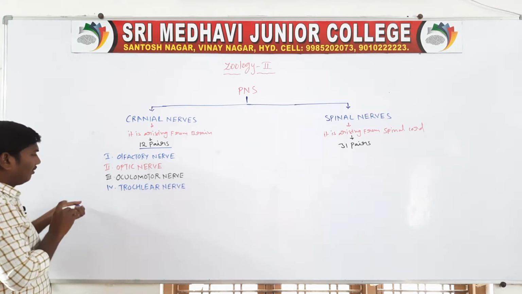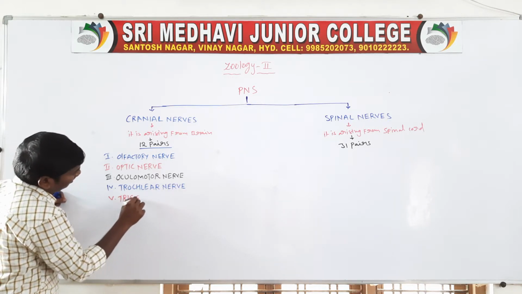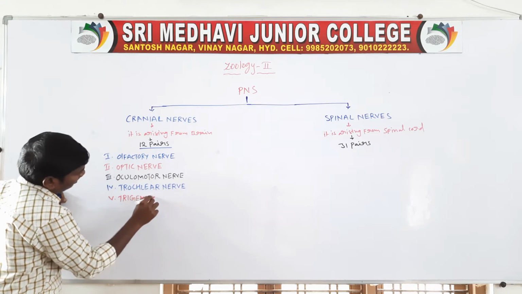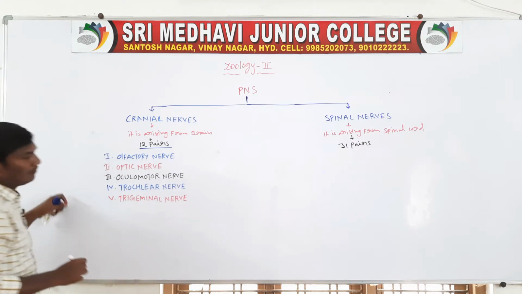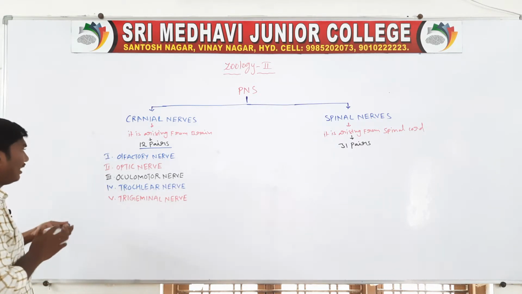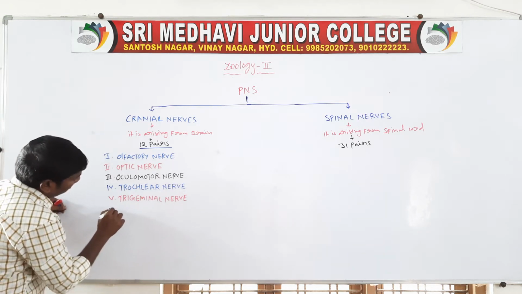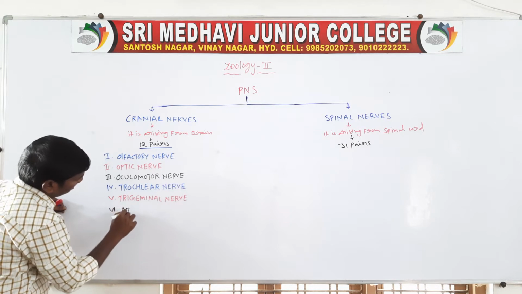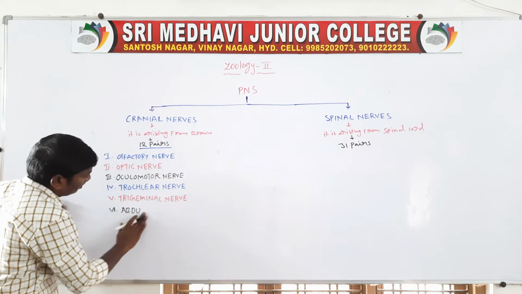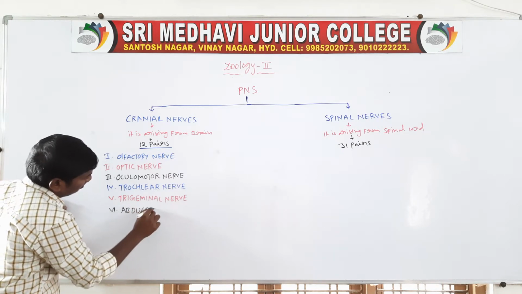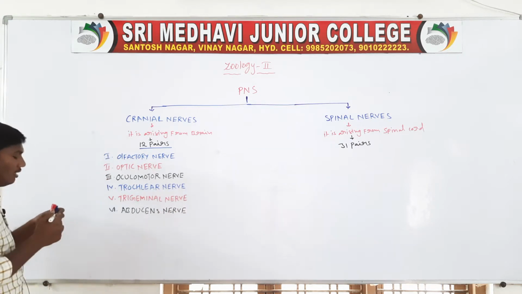The fifth one is the trigeminal nerve. The sixth one is the abducens nerve.